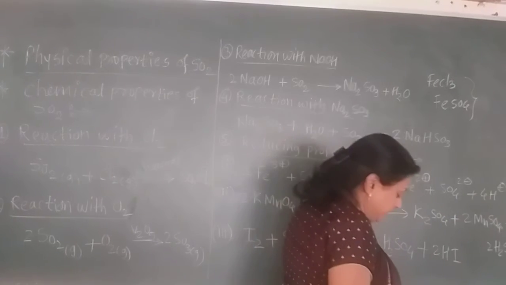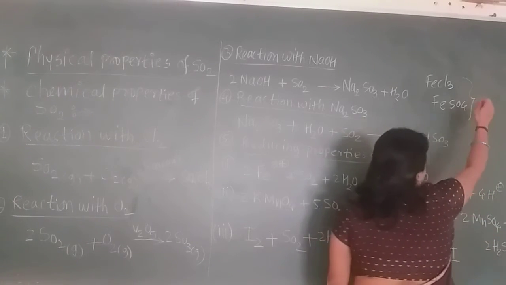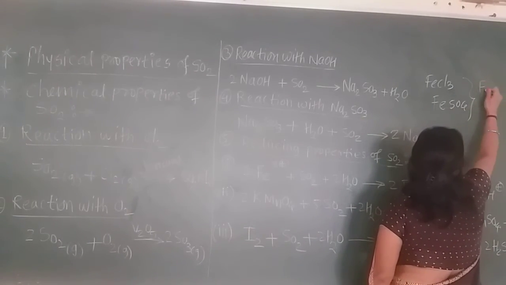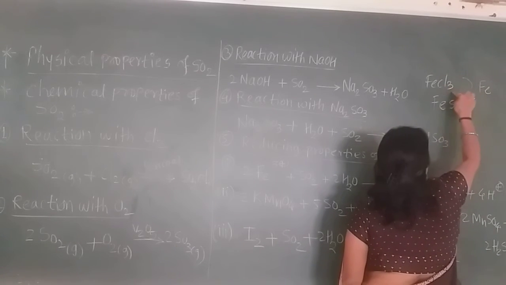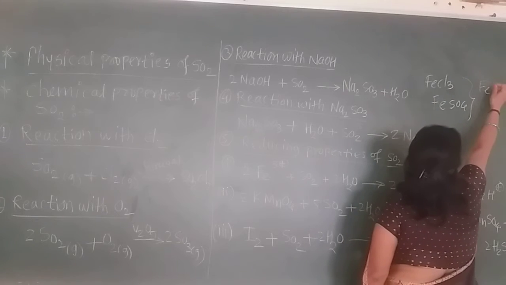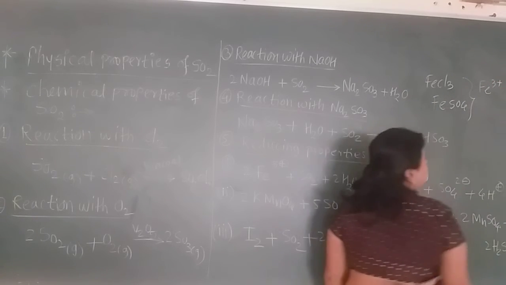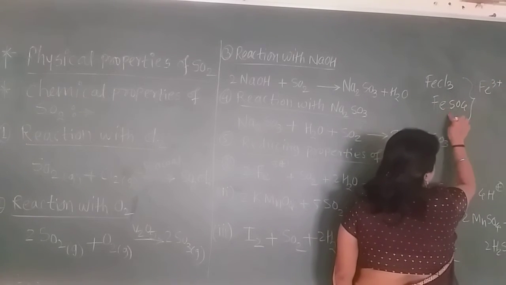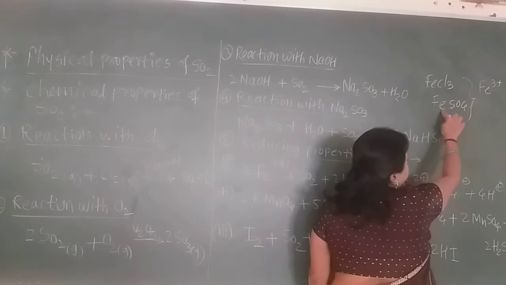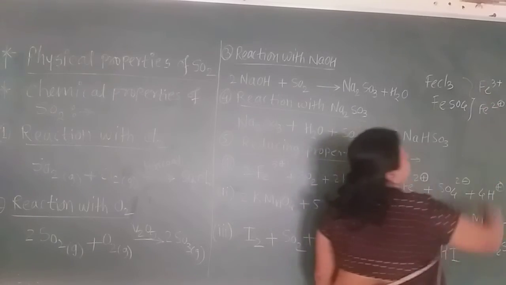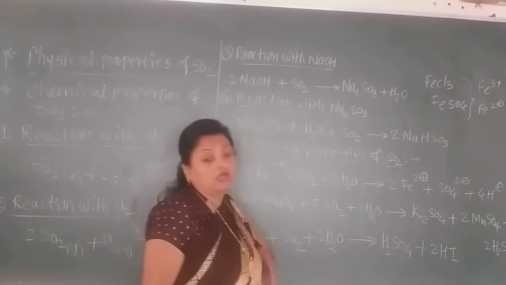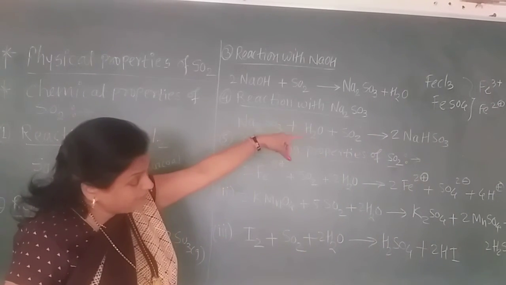Now this iron has 2 oxidation states. One is the +3 state. Here chlorine has -1, and there are 3 chlorine, so -3 is balanced by the +3. So this is the ferric ion, and here SO4 has a -2 charge, so Fe has a +2 charge. These are the 2 different oxidation states of iron, ferric and ferrous.